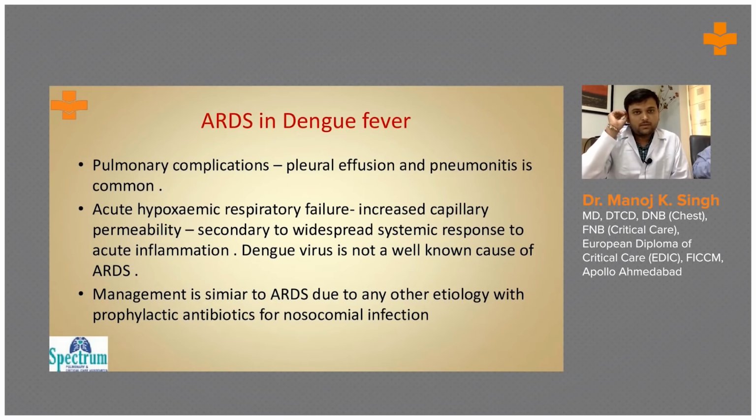ARDS in dengue fever. Usually in dengue fever, the most common pulmonary complications we encounter are mild pleural effusion and pneumonitis. In dengue fever, there is a widespread systemic response to the acute inflammation. This widespread systemic response will lead to increased capillary permeability, and this increased capillary permeability will lead to acute hypoxemic respiratory failure.